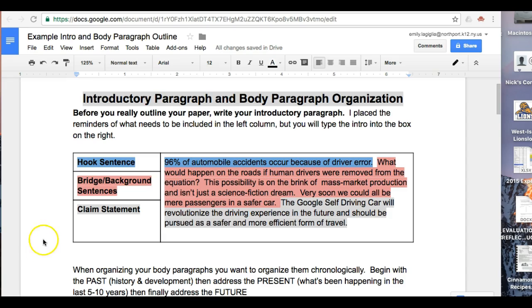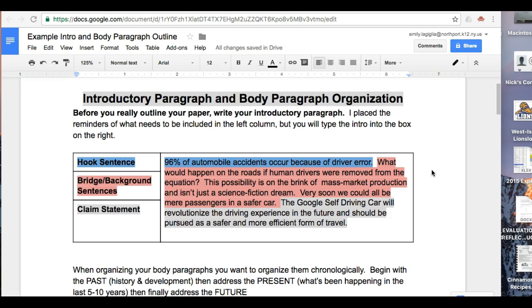After the hook sentence, you transition to the bridge or background sentences. This is where people seem to be getting stuck, but the idea is you want to kind of start to weave together a story to move me from grabbing my attention, sucking me into this information, to telling me what you're going to try and prove. So I've color-coded things here, and all of the stuff in the red is the bridge or background information. I just said, what would happen on the roads if human error were removed from the equation? This possibility is on the brink of mass market production and isn't just a science fiction dream. Very soon we could all be mere passengers in a safer car.